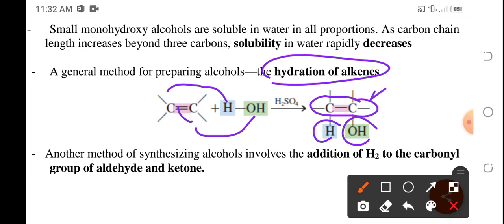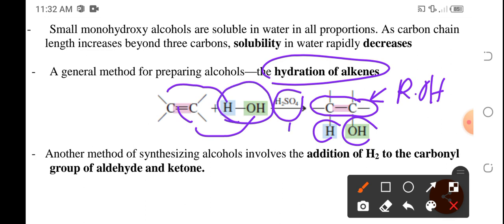So this will now become your alcohol, ROH. And of course, during hydration, it is just the addition of water, and a catalyst is needed in the form of sulfuric acid.